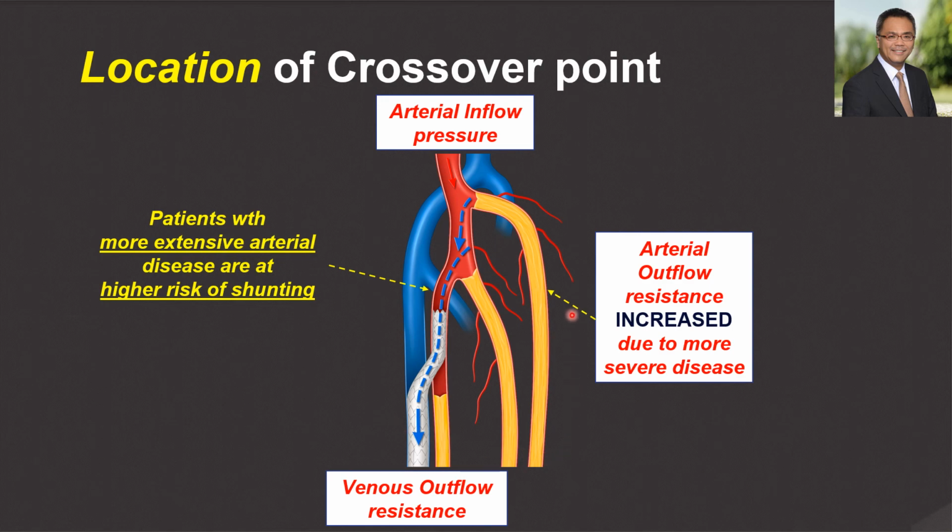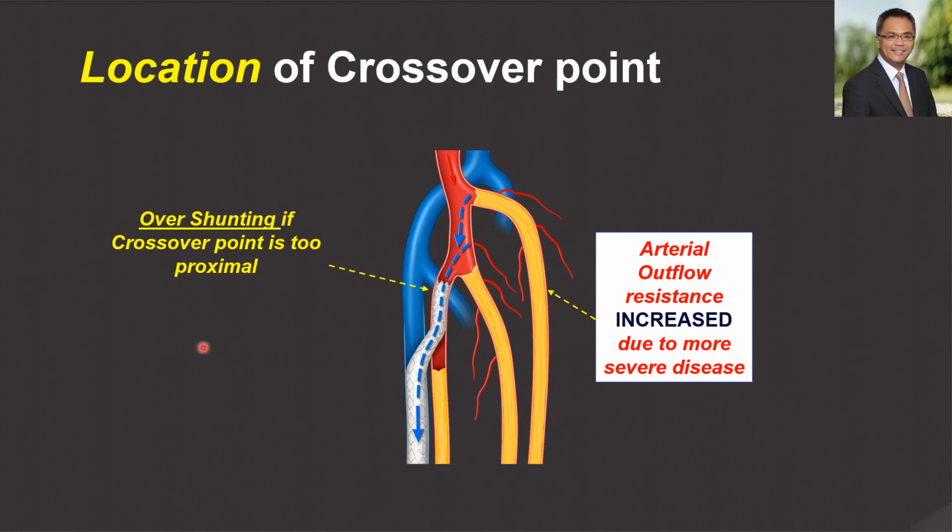In a scenario where there's severe tibial vessel disease, the amount of shunting increases due to the increase in arterial outflow resistance. In the same scenario where the arterial outflow resistance is higher, more proximal shunting is to be avoided for fear of increasing the amount of shunting that goes through the DVA circuit.